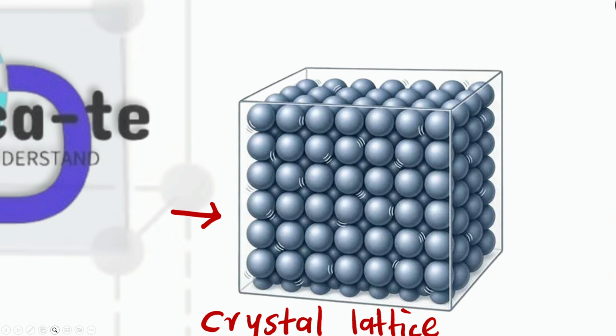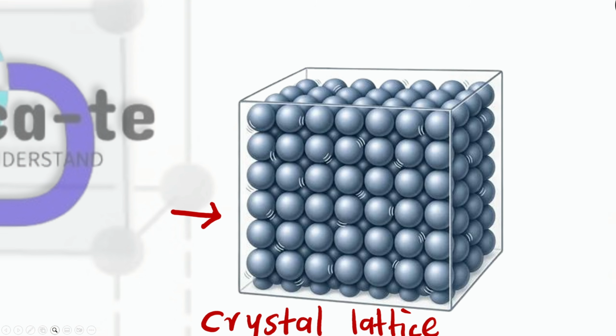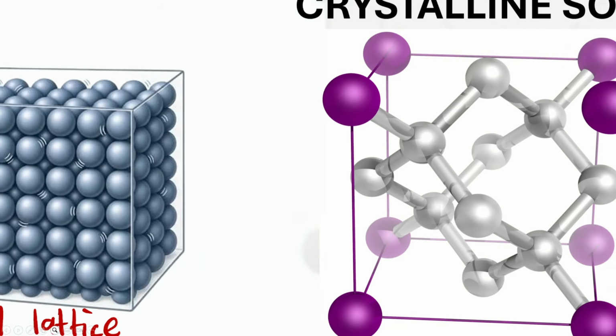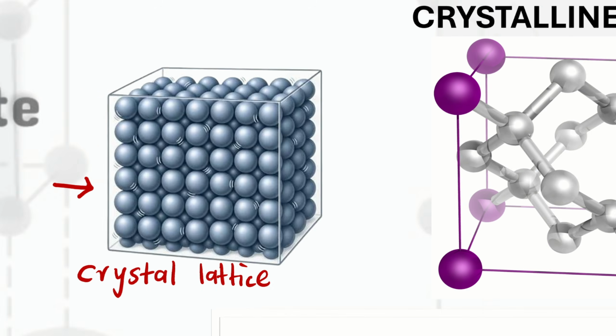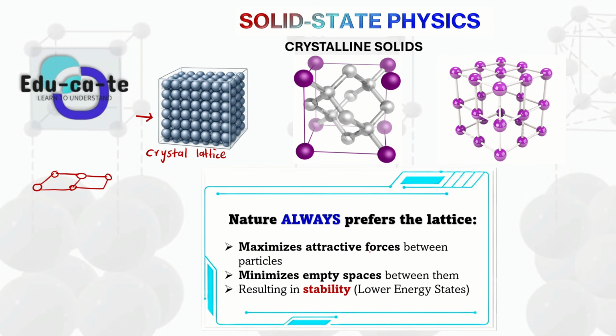This is not the same compared to a lattice that has got too much space between. So the crystal lattice, in most cases, minimizes the space or the gaps between the atoms, because when the atoms freeze together, they clamp together into this organized shape, and this is the crystal lattice itself. So we can just say here, nature always prefers the lattice because it maximizes attractive forces between the particles.